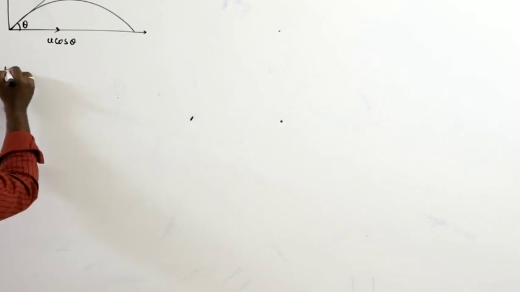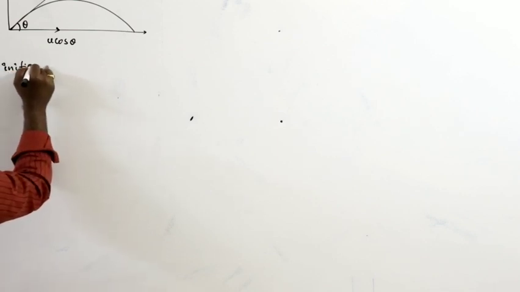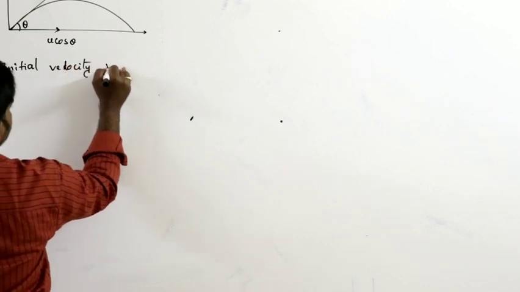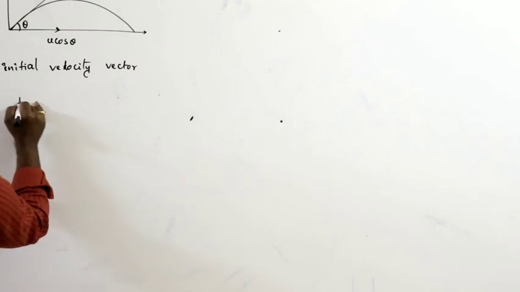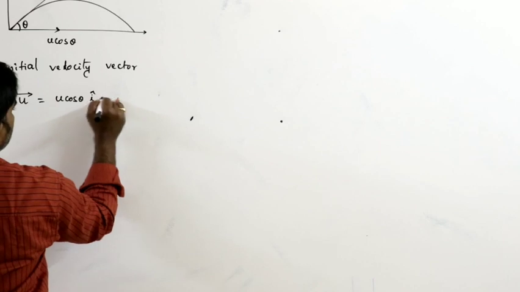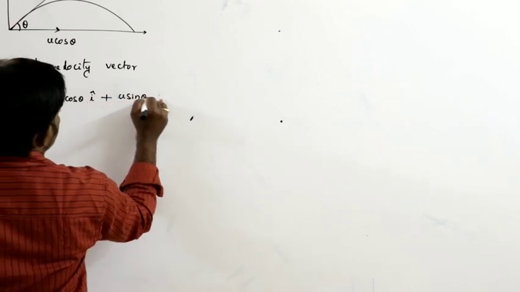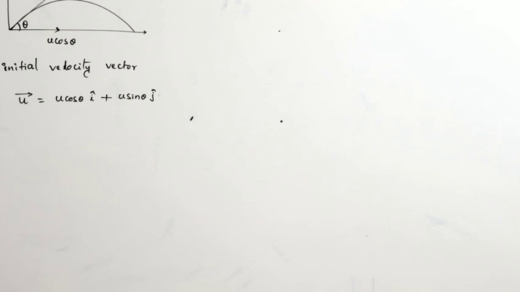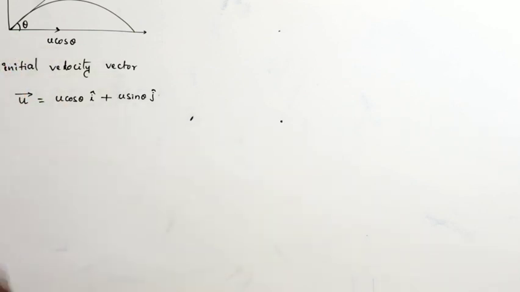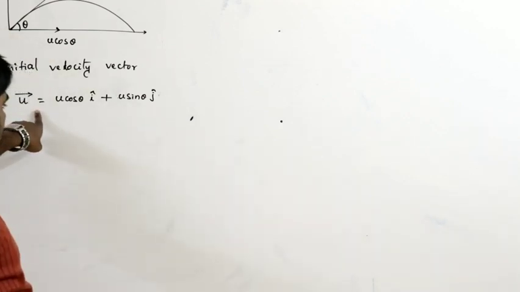So, what is the initial velocity vector? We already discussed this. Initial velocity vector u bar is equal to u cos theta i cap plus u sin theta j cap. That is the situation at the start of projection, that means at this position, the initial velocity vector.